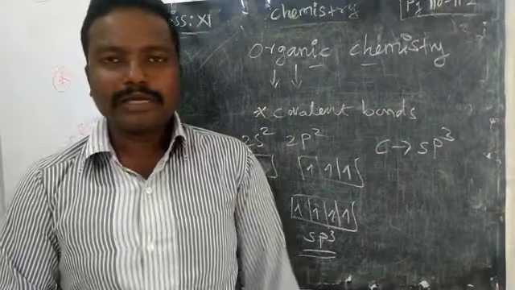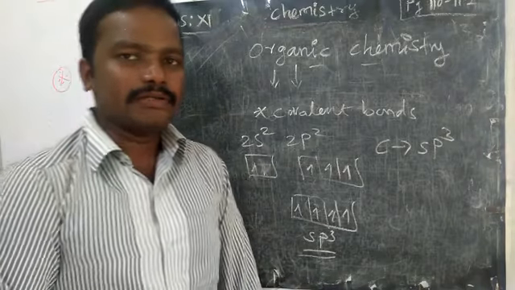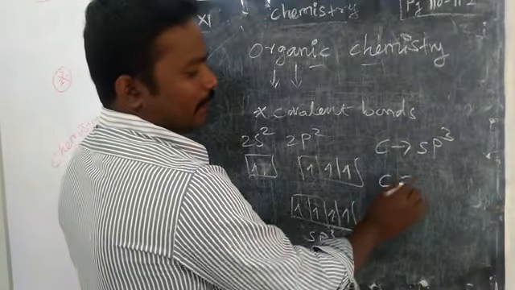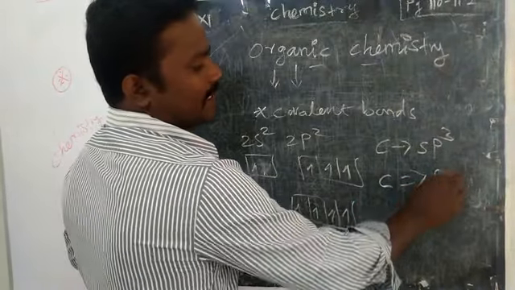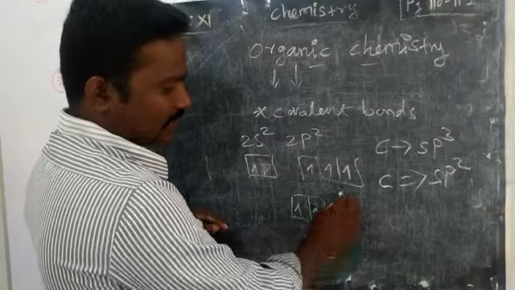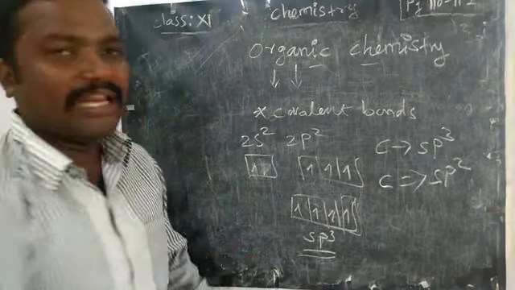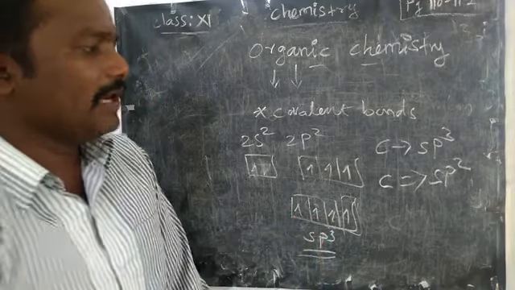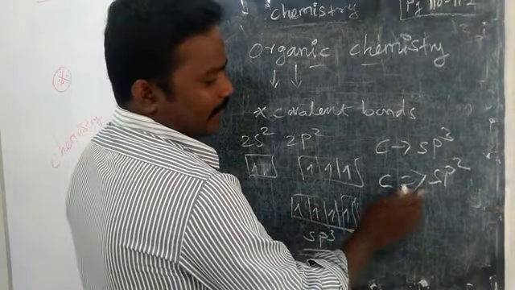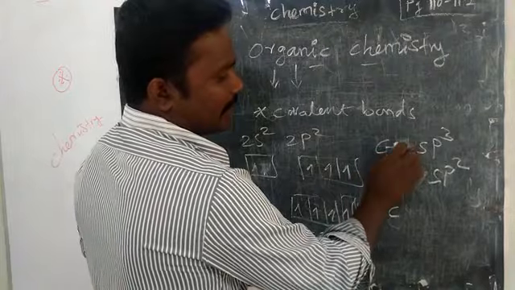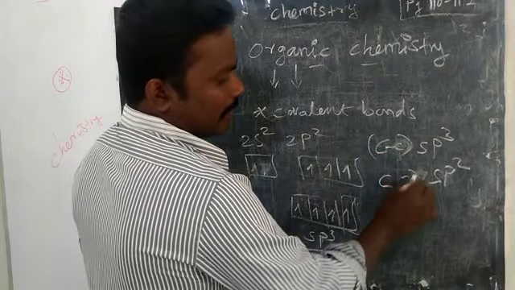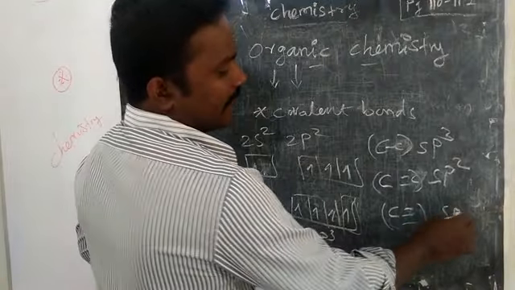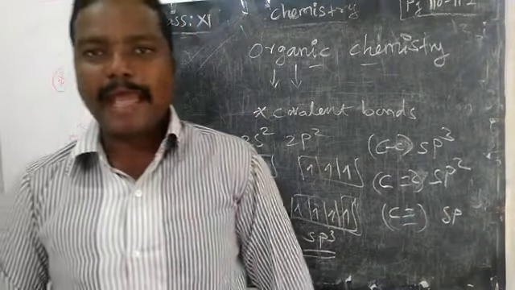But we know that carbon also has the tendency to form double or triple bonds. In case carbon forms a double bond, it is sp2 hybridization, because this one box is left as a lone electron, so only one s and 2p will undergo hybridization. In case of a triple bond, it will form only sp hybridization.